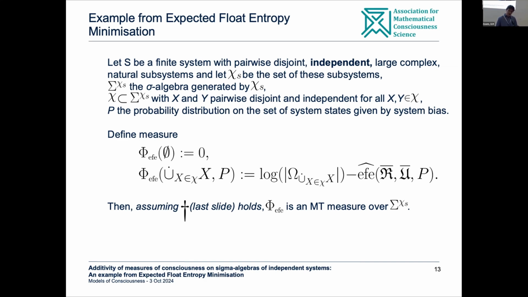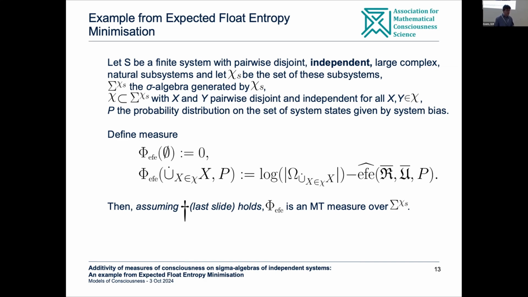And then with respect to the system, which is the union of these subsystems, we use this definition. So it's the log of the number of possible system states that the system has. So this omega is the set of all possible system states in this case, minus this EFE hat that we defined earlier.